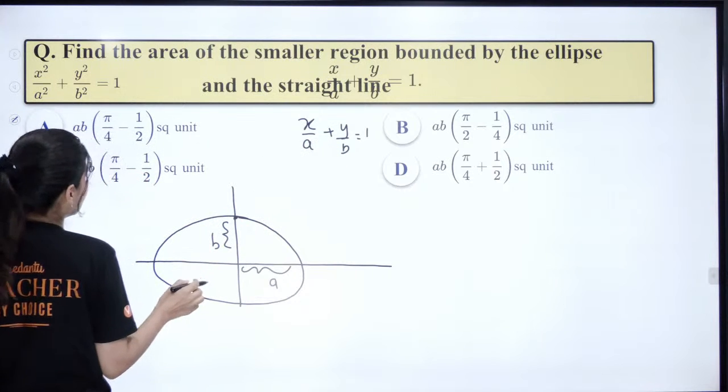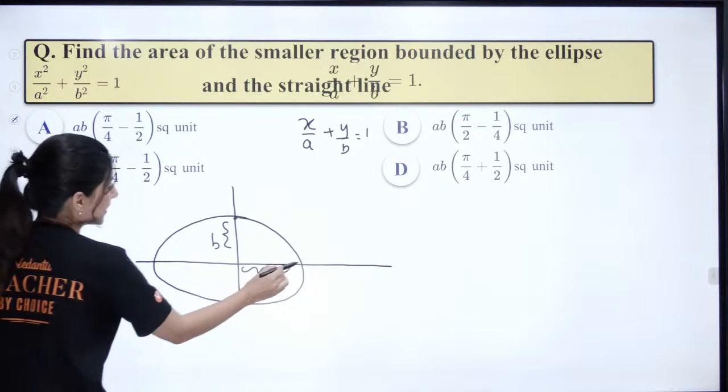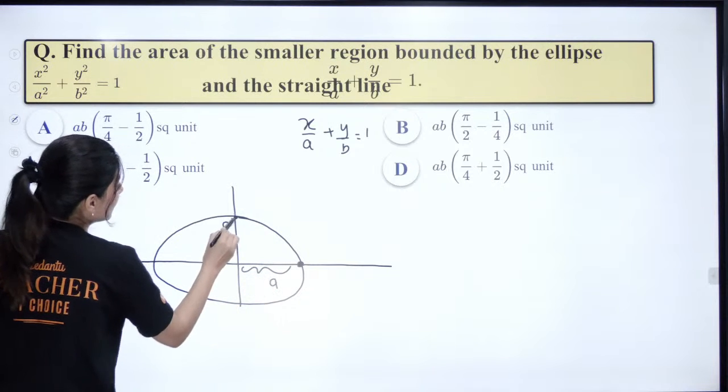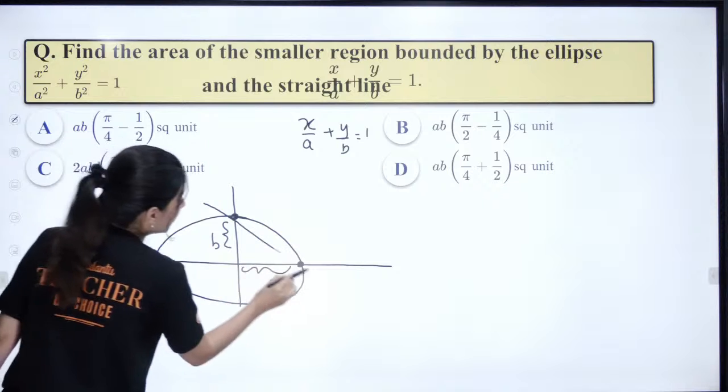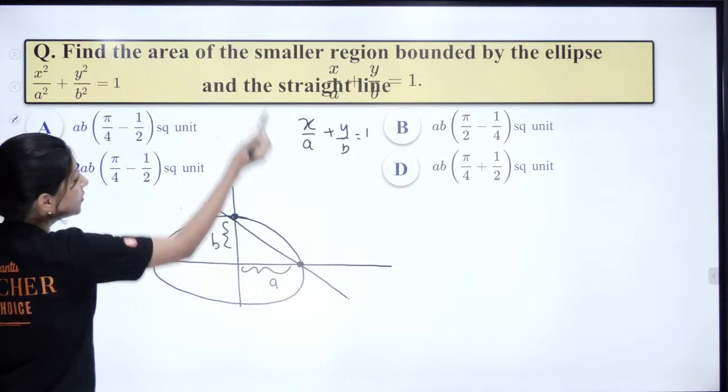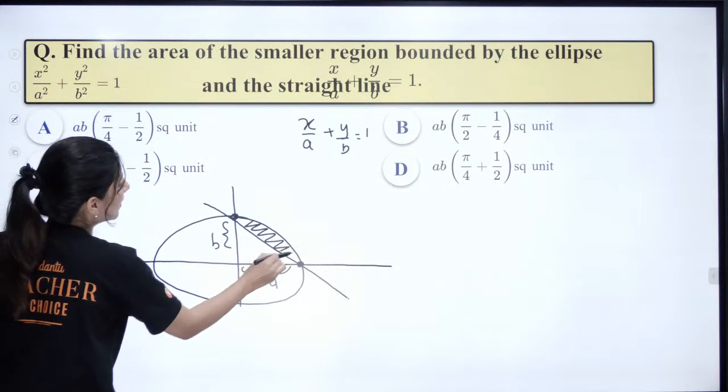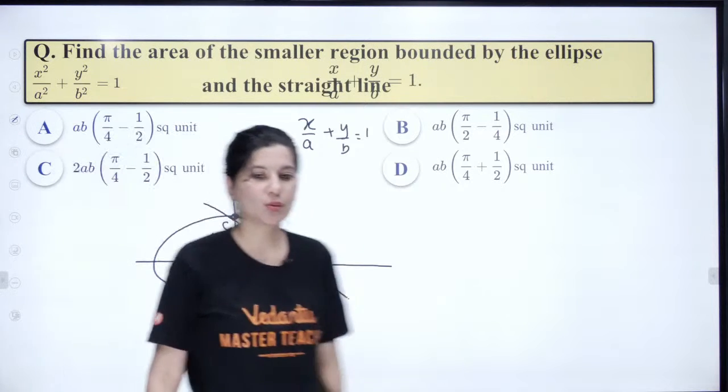So now this is your A, this is your B. You can directly go ahead and drop the straight line. So the area of the smaller region bounded by this, this area you are looking for.